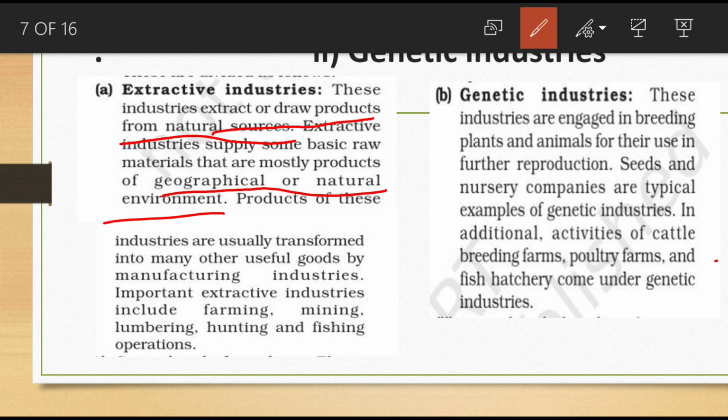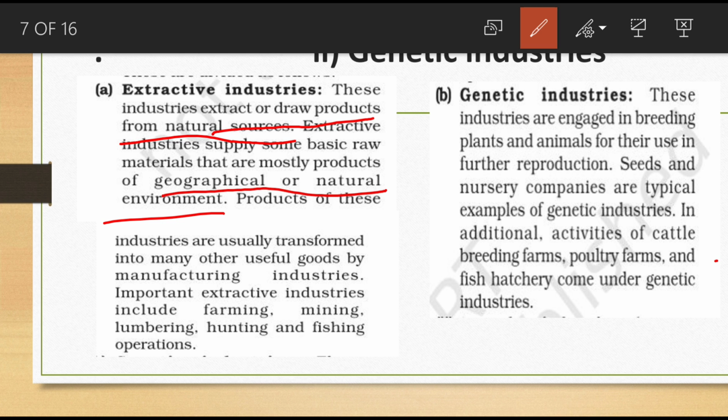Secondary industry, the second category of industry. So the products we extract are used in secondary industries.